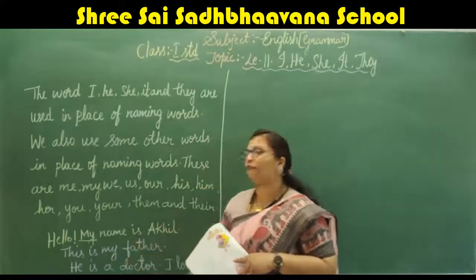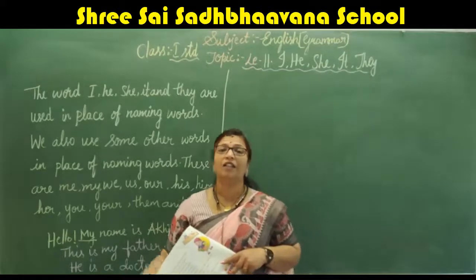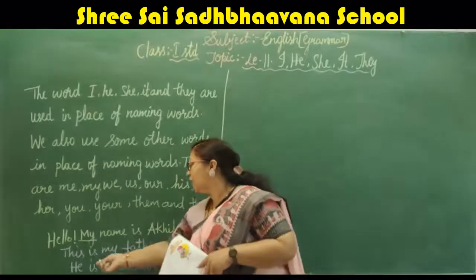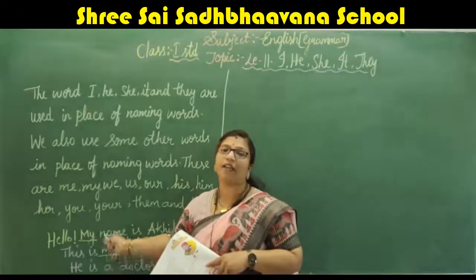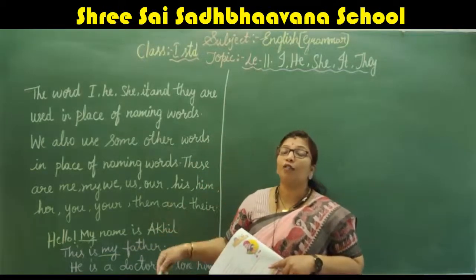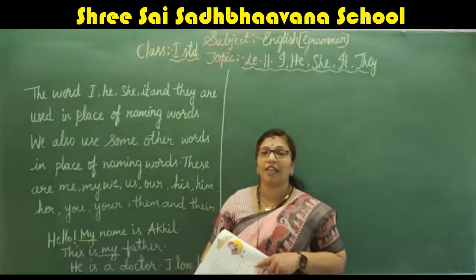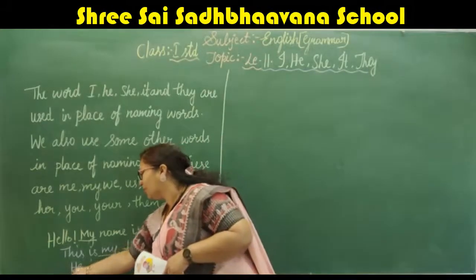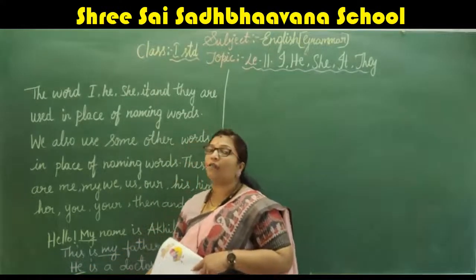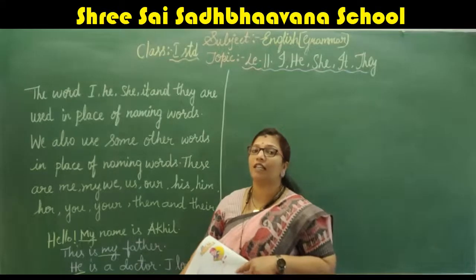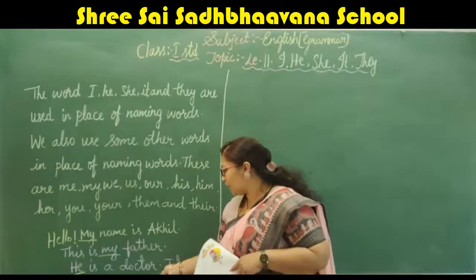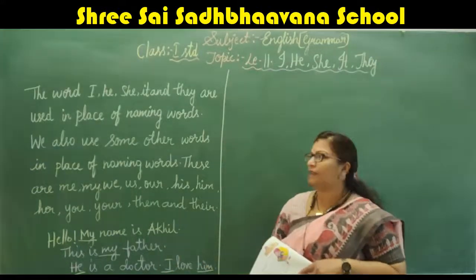So this is my father. He is saying it for his father. He is saying to his friends, this is my father. So here also he used my in a different sentence. This is my father. So about him, what is he doing? How will he say? He is a doctor. He used he. What is the father doing? He is a doctor. I love him. So he used I and him.